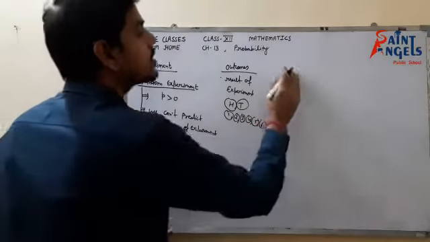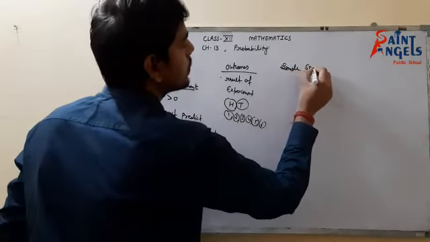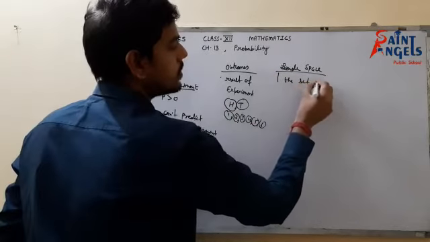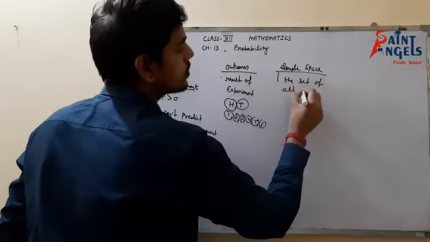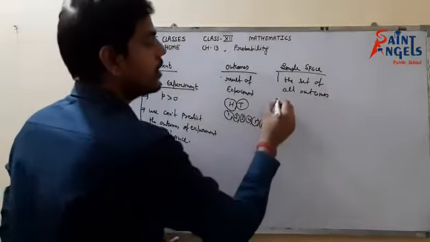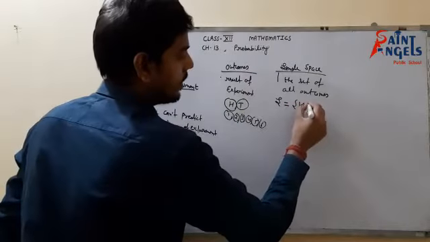The next is sample space. This is simply the set of all outcomes. In the case of tossing a coin, the sample space, denoted by S, would be head and tail.